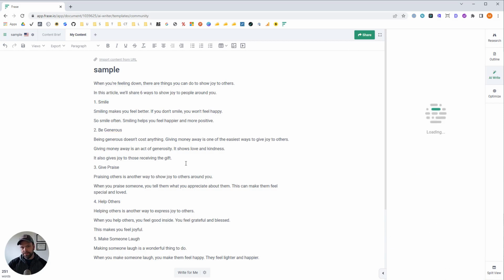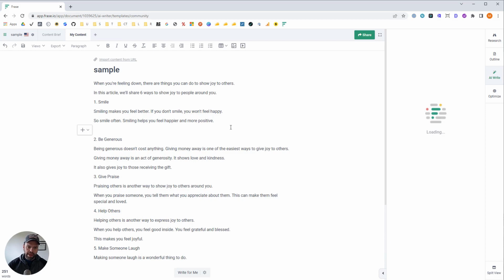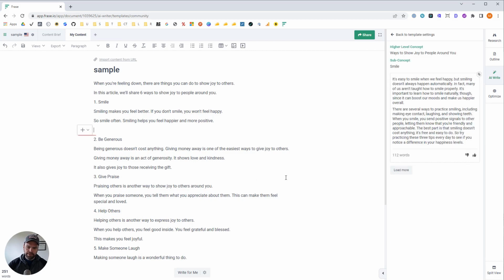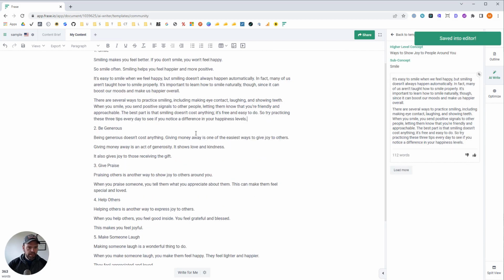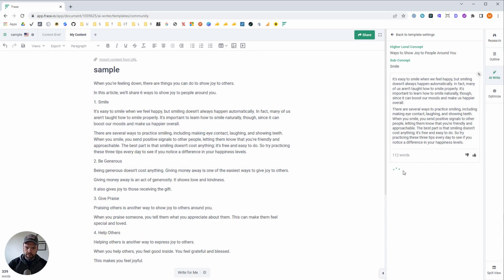So what it does is essentially we put in our heading, our H1, and then we're going to put in our H2, and it's going to give us usually some good content on that, depending on how much the AI knows about it. There we go. Let's try one more.